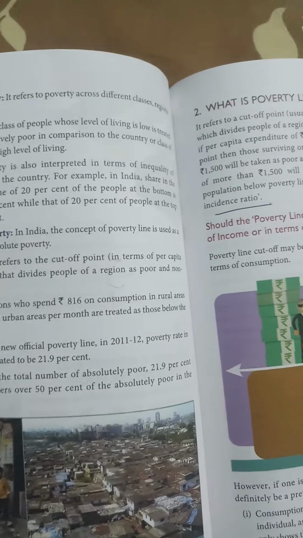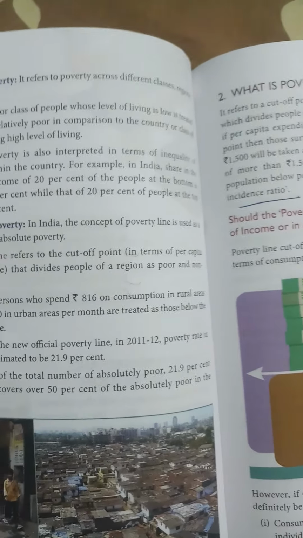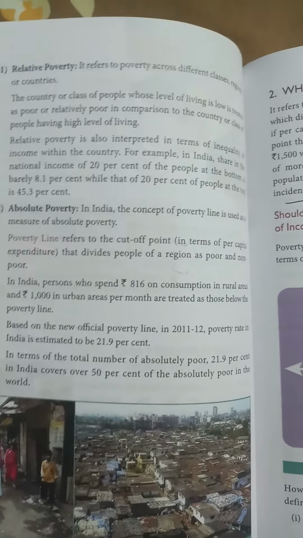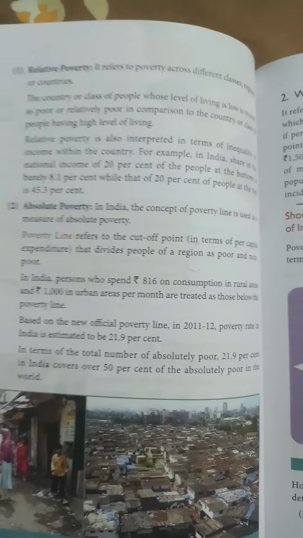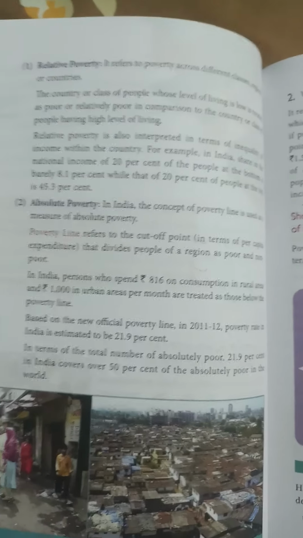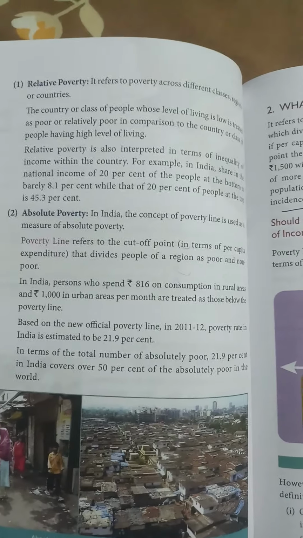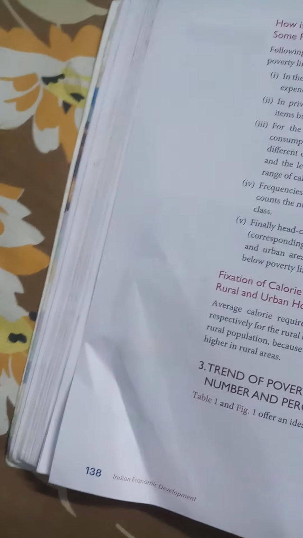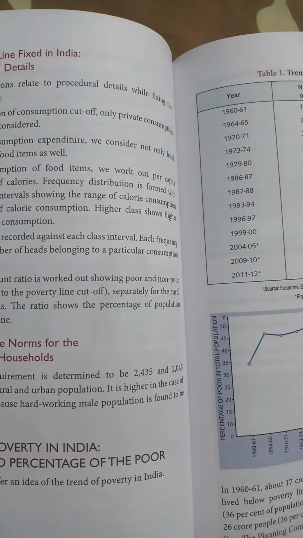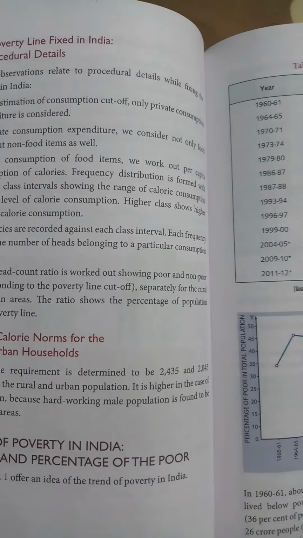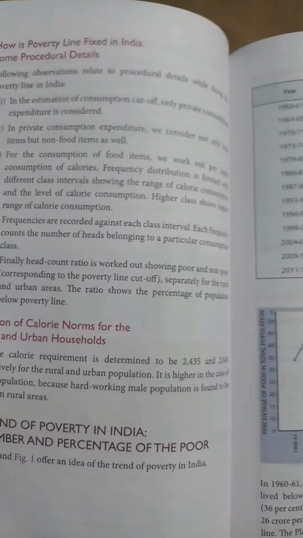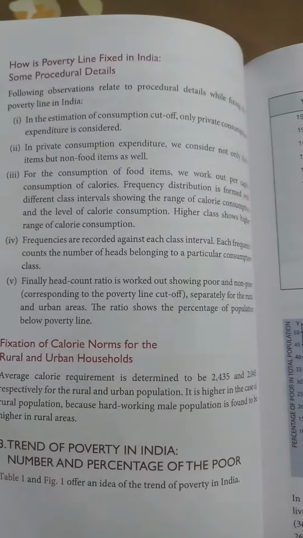So what is poverty line? Poverty line refers to the cutoff point that divides the people into being poor or as rich. What is the cutoff point? Well, in terms of consumption, it is 816 and 1000 rupees per month for rural and urban areas. As far as calorie is concerned, it is 2435 and 2045 calories for rural and urban areas. Now, these two criteria of poverty define two types of poverty, that is relative poverty and absolute poverty.